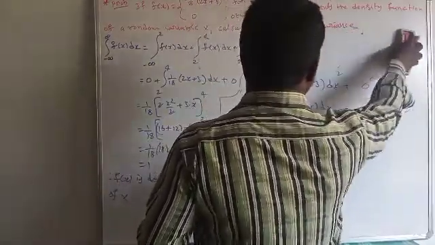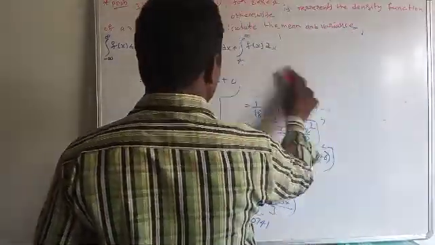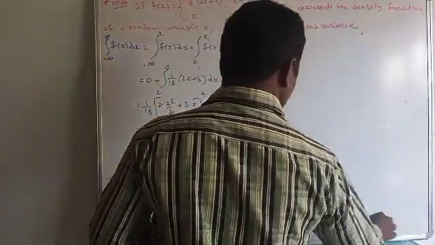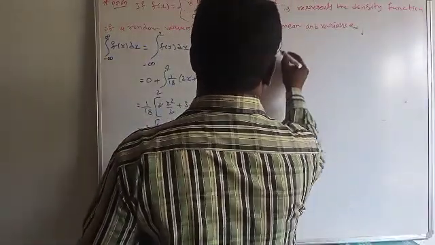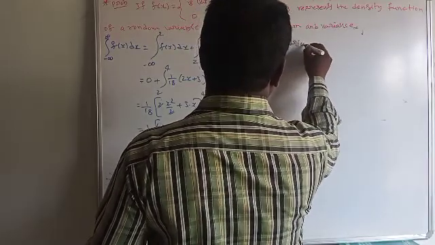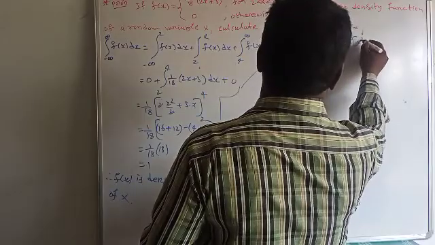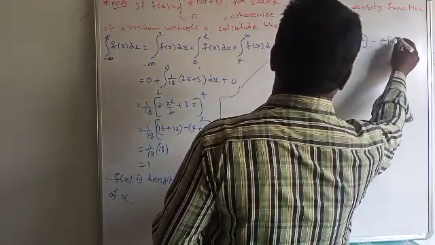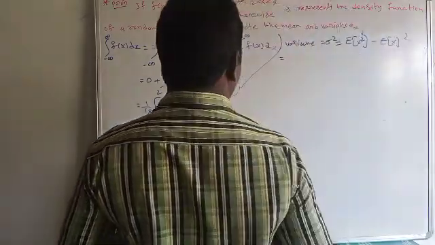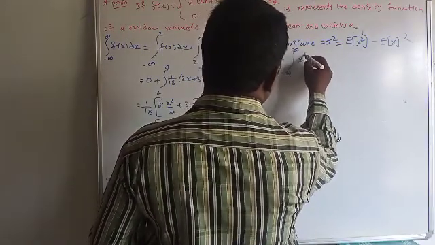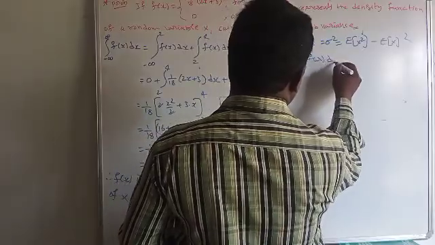Next, variance. Variance is equal to sigma square, which is equal to expression of x square minus expression of x whole square. Expression of x square is defined as integral minus infinity to infinity of x square into f of x dx.